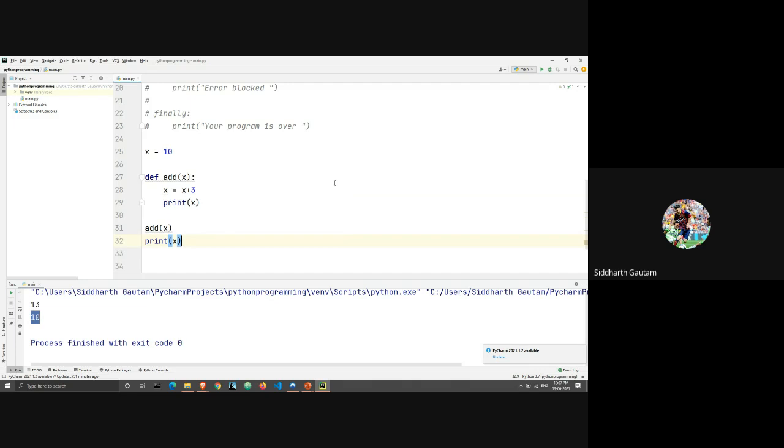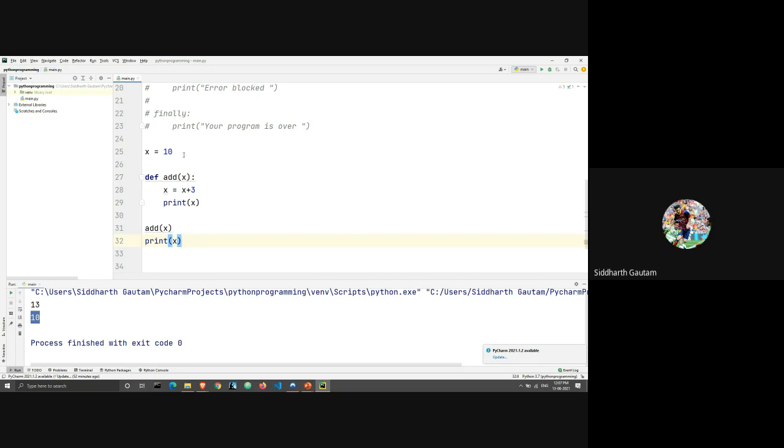We are adding 3 to x. We're adding 10 plus 3. But the change only happens while the function is executing, and the change disappears before the function ends. The addition only stays in memory as long as the function stays in memory, and as soon as the function has completed its execution, the value of 10 plus 3 disappears, and we go back to the value of x equal to 10.